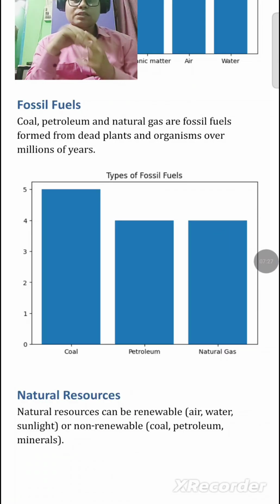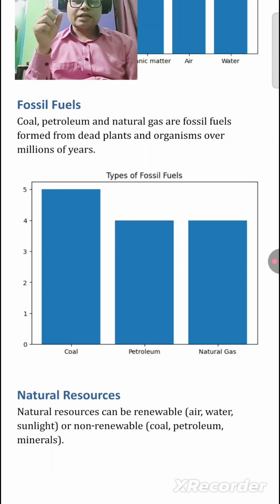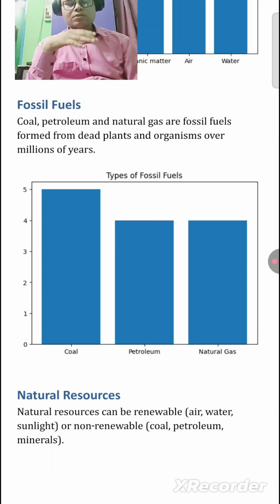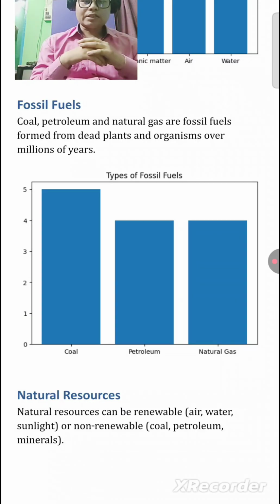Next, what are natural resources? Natural resources can be renewable or non-renewable. Renewable energy can be regenerated and is an infinite source, for example air, water and sunlight, which never end.